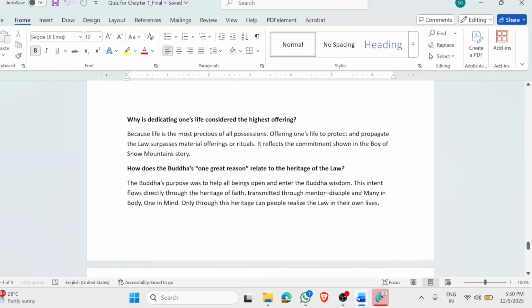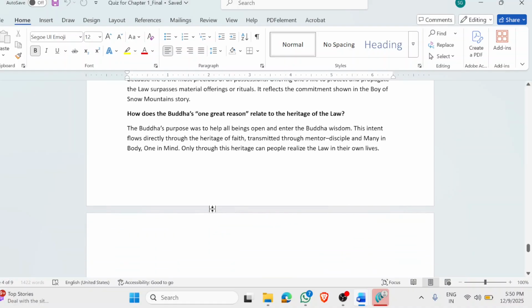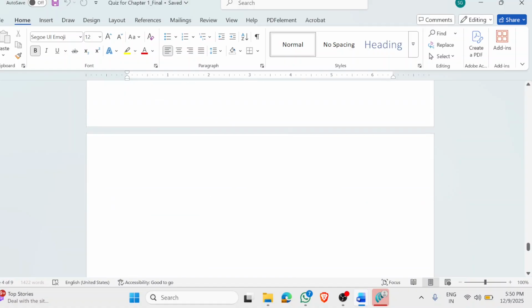How does the Buddha's one great reason relate to the heritage of the law? The reason Buddhas appear in this world again and again is so that they can make everyone equal to them. And the law that made them Buddha is none other than Nam-myoho-renge-kyo. So whoever became a Buddha did so because of Nam-myoho-renge-kyo, and that's the same reason they come back again and again. It's not like, if I have become Buddha, now bye bye, it's finished, I'm going. It doesn't work like that in Buddhism.